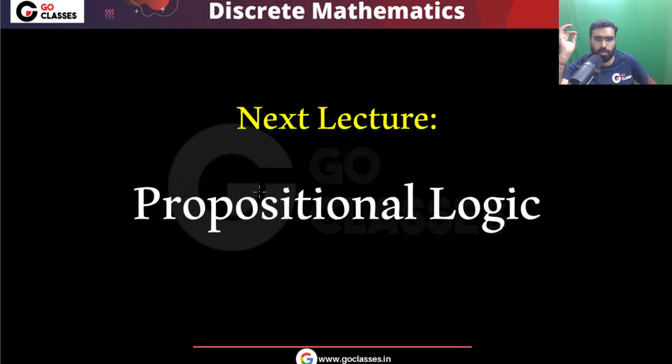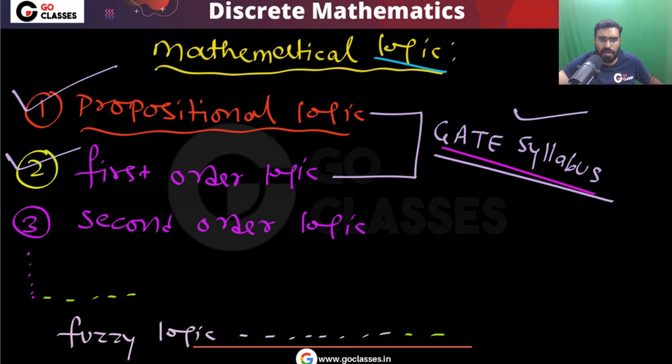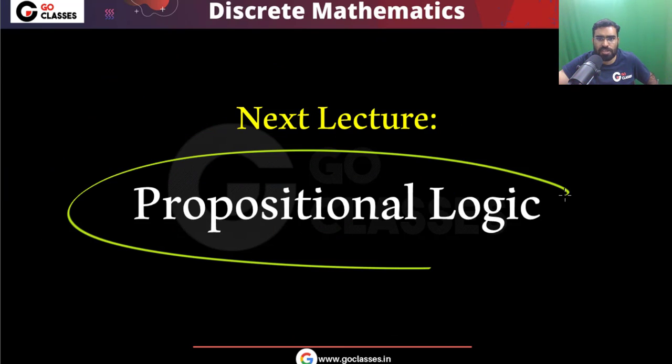Now our next chapter is going to be propositional logic. I hope everything is clear so far. So far we have seen what discrete mathematics is, why we study it, and what we study in it. We have seen the introduction to mathematical logic, why mathematical logic is so important, and why it is very important to computer science people. And we have seen the types of logic. There are many different types of logic, but in our GATE syllabus we only have propositional logic and first order logic. In the next lecture we will start propositional logic.